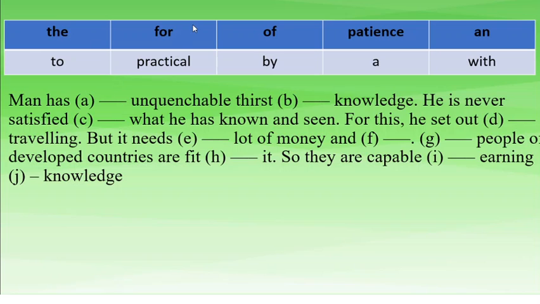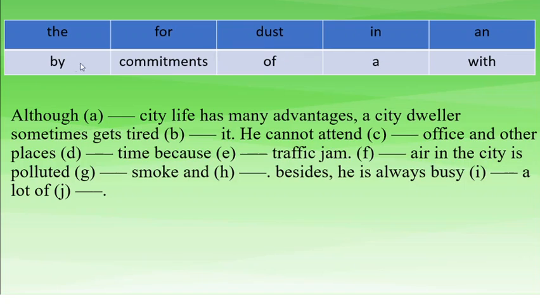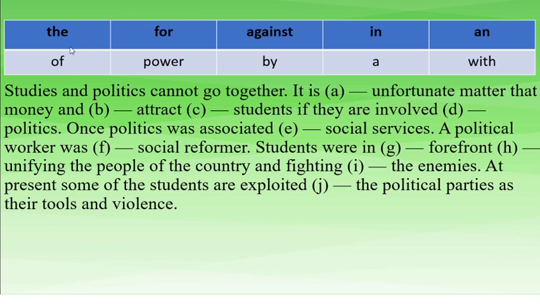And here the, for, of, we know the uses. And to means it shows purposes. Okay. And here by and in, we know that it expresses that something belongs to somewhere or existence. I live in Dhaka, this type of thing. In office, these things can be there. And here we found the, of, we know this, by, a, with, against. Against means not in favor.